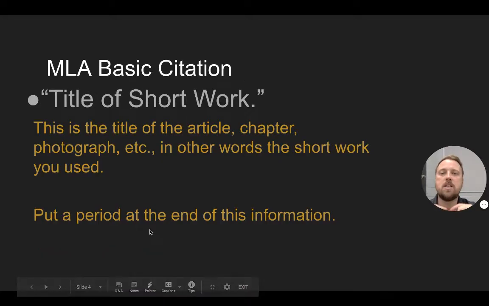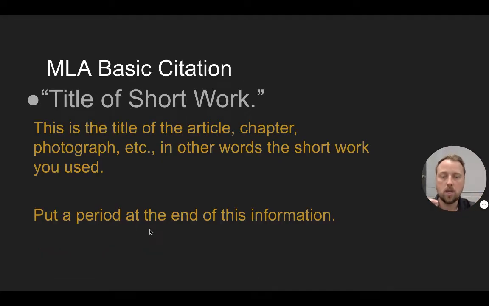The next step is the title of short work. Like I said, it is the shortest or smallest part of what you're looking at. This is the title of the article, chapter, photograph, etc. In other words, the short work used.